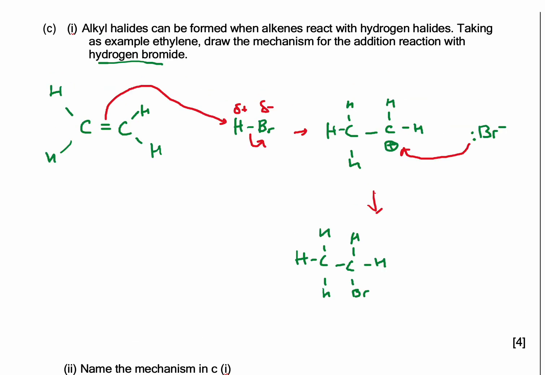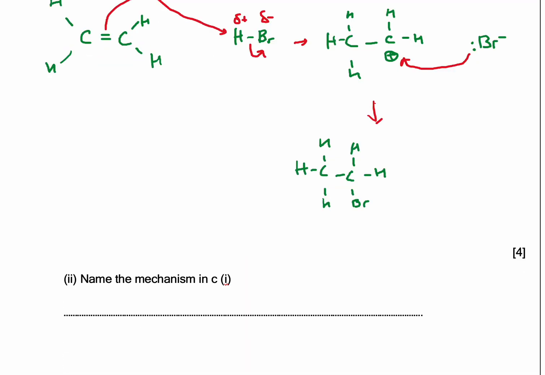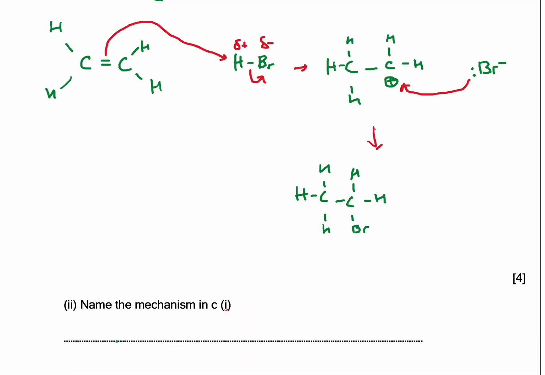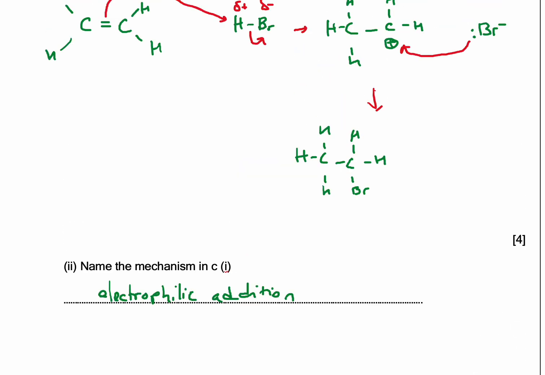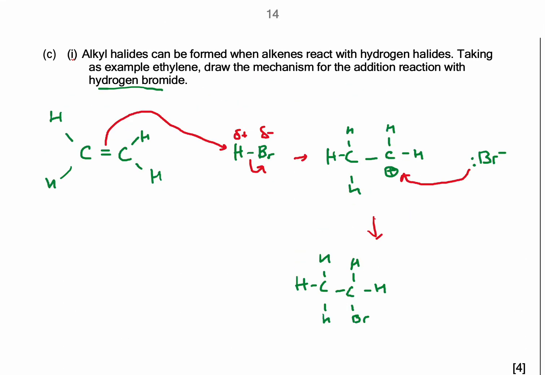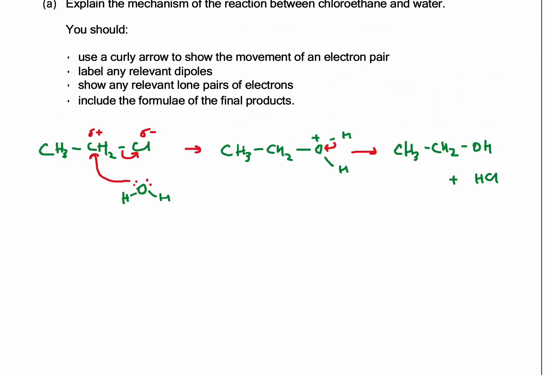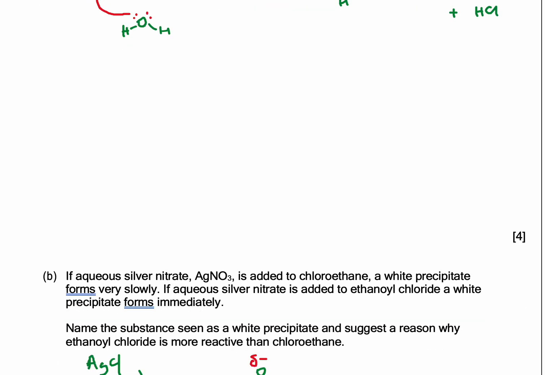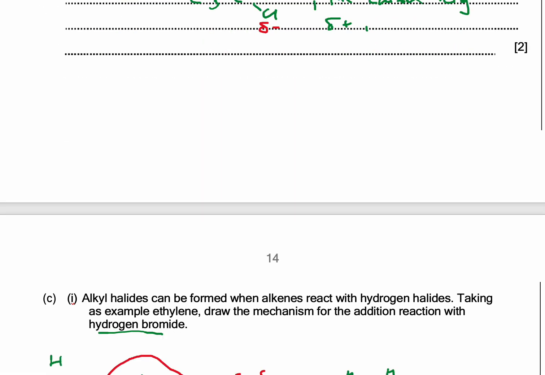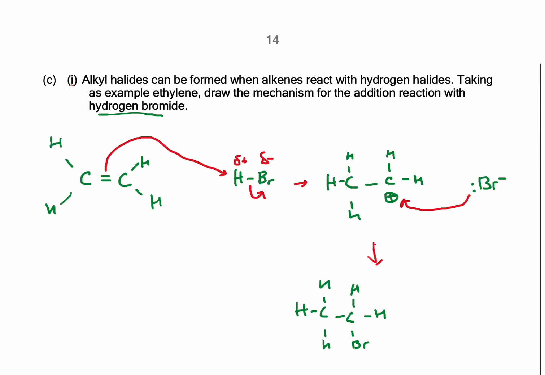It is addition and involves an electrophile, so this is electrophilic addition. So please revise the mechanisms. There are a lot of mechanisms, and mechanisms are very important in organic synthesis.